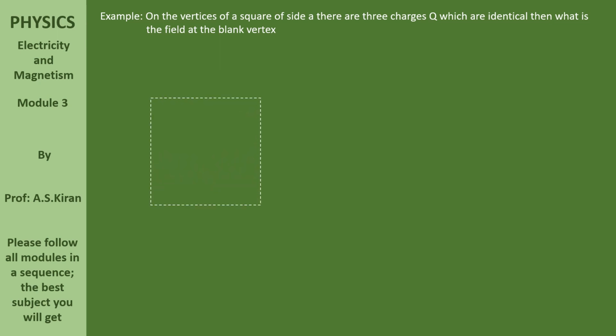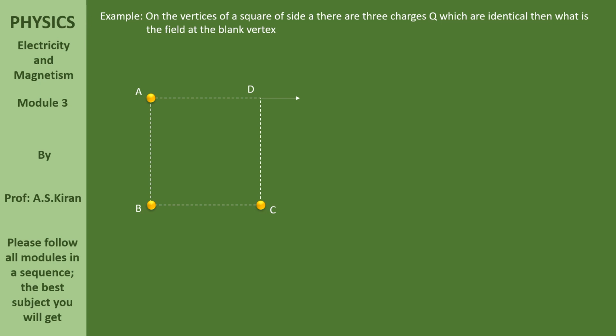Yes, there is a square of side A. There are three charges given. Are you able to observe the diagram? Yes, it is very simple if you observe it properly.